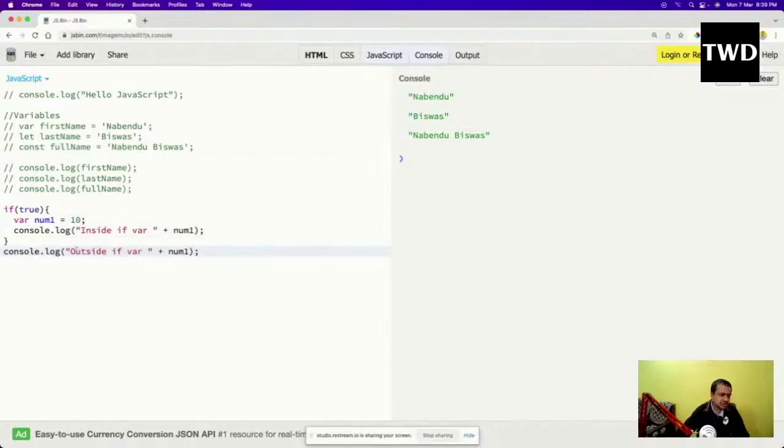So what is there? In most other programming languages, this will give an error because outside, the scope is starting from here and it is ending here. So this is what block scope means. The scope of var num1 will start from here and end here, but here you see that it will have no effect. Outside if var is also working fine, no effect is there.